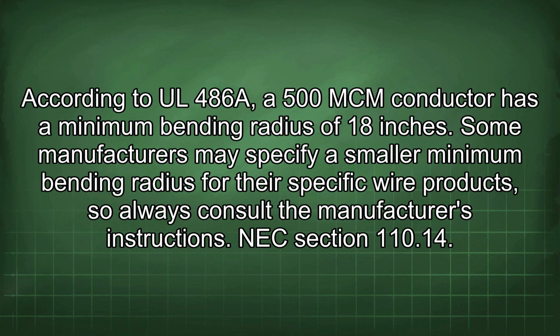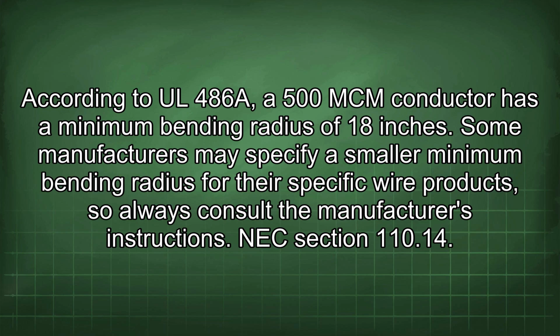According to UL 486A, a 500 MCM conductor has a minimum bending radius of 18 inches. Some manufacturers may specify a smaller minimum bending radius for their specific wire products, so always consult the manufacturer's instructions.